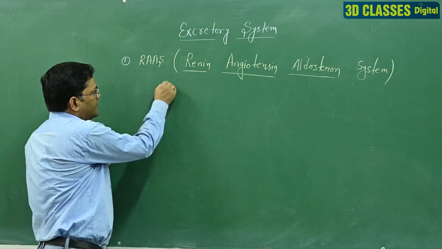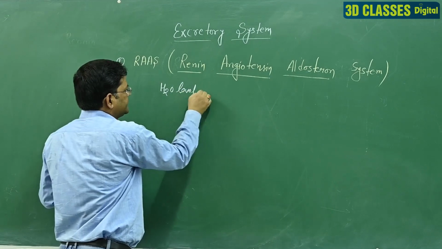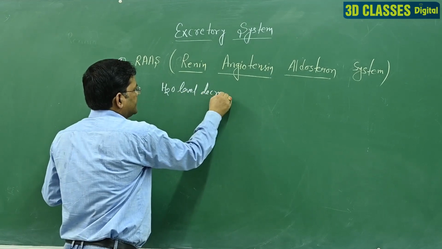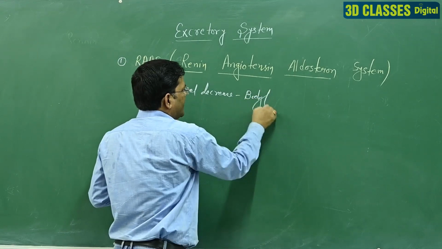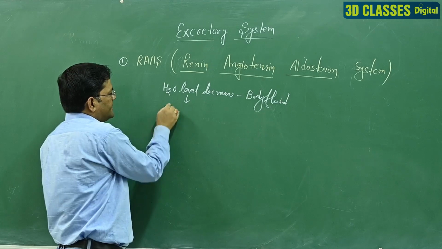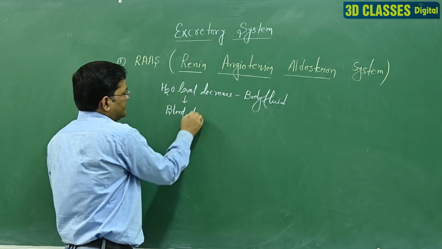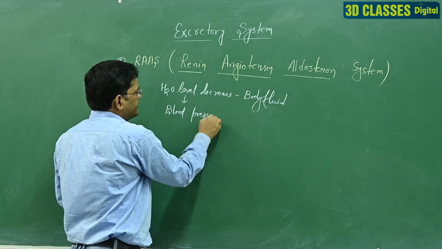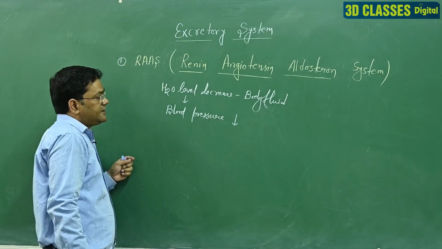Suppose the water level decreases in body fluid. If the water level decreases in body fluid, then blood pressure decreases.